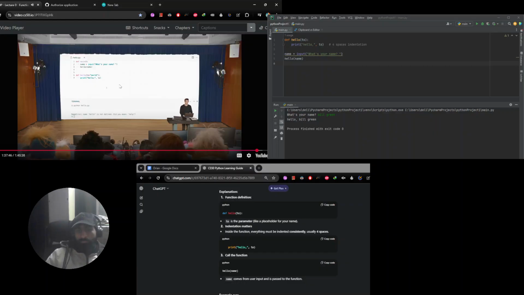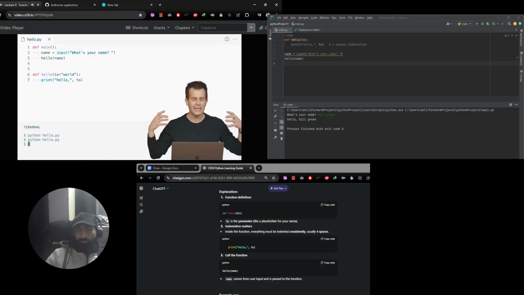Unfortunately, now that I've reordered the functions in this way, by putting the main part of my code at the top and hello at the bottom so that my logic flows top to bottom, if I go ahead and run python hello.py, enter, nothing whatsoever happens. If I do it again, nothing whatsoever happens. Well, why in the world is this?